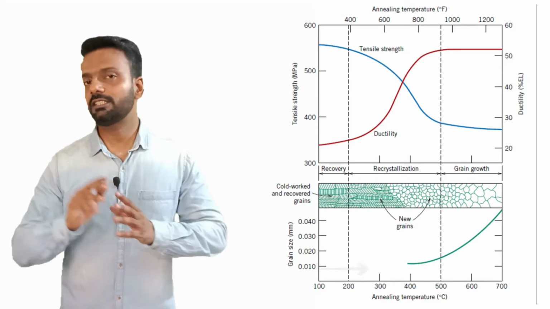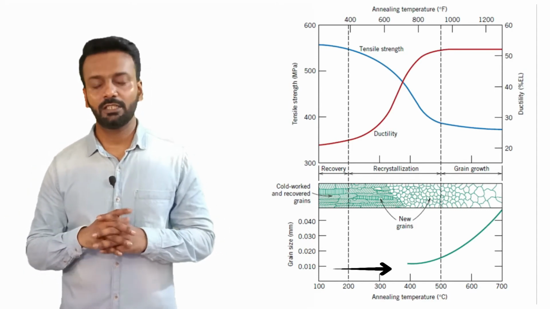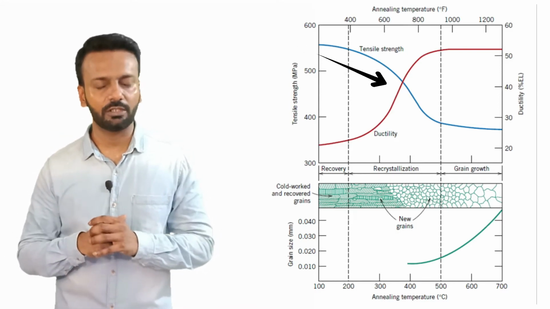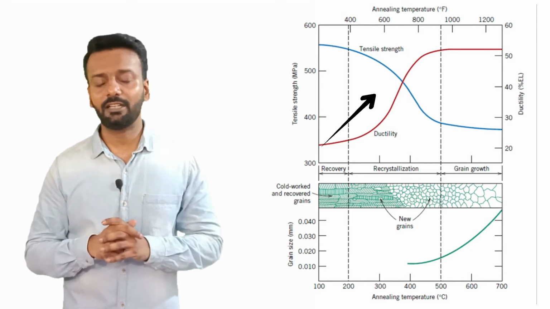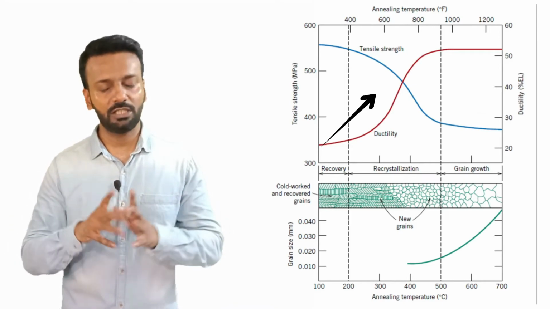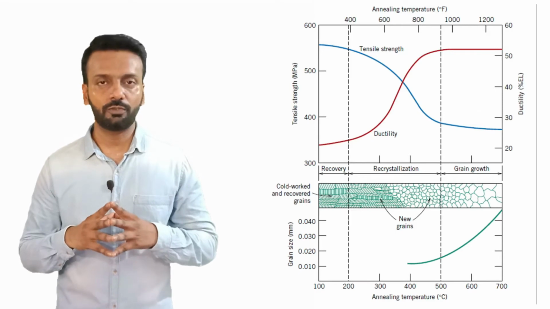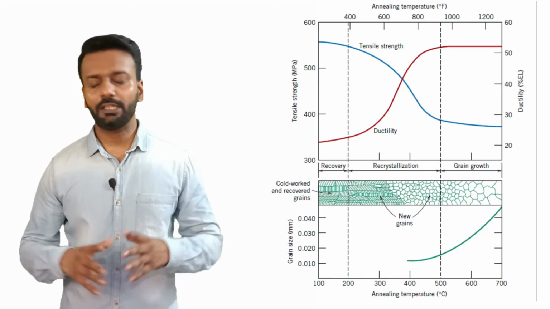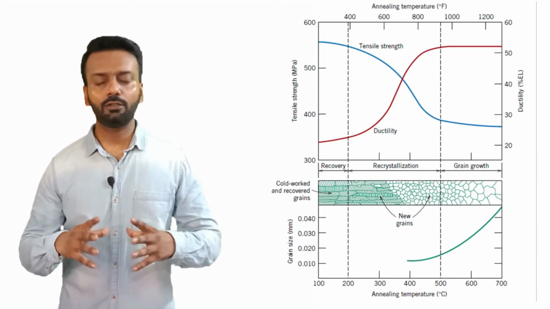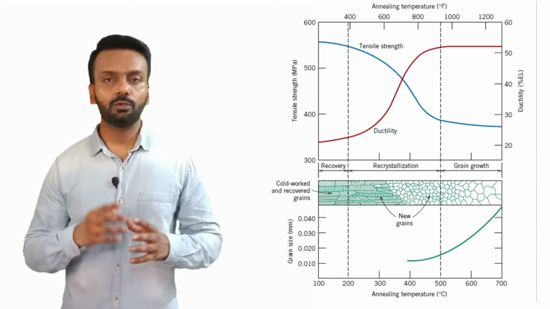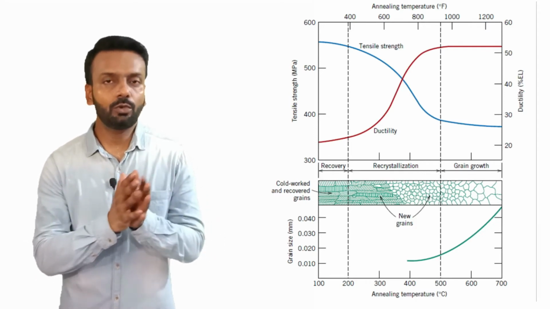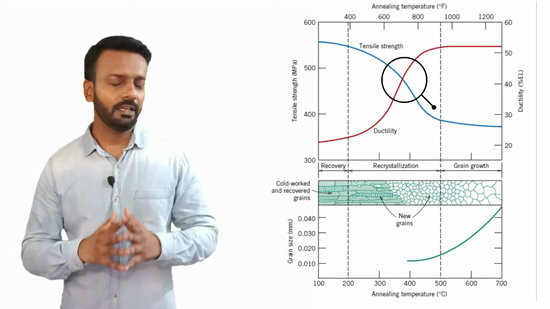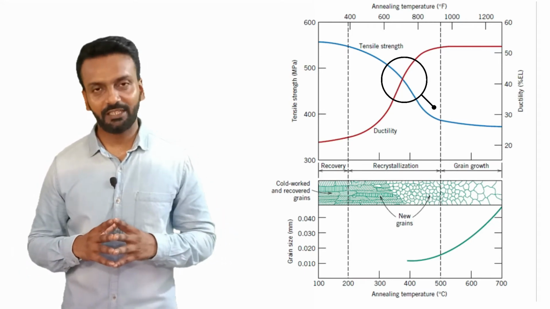So as you are increasing the temperature of recrystallization, the tensile strength is decreasing, that is, the material is becoming softer, and the ductility is increasing. That means you can deform the material more easily now because it has become softer and weaker. If you want the material to have both strength and ductility, then you have to have a give and take. You have to come to a compromise, or to a point where these two lines are meeting. At that point you have the maximum strength and ductility.